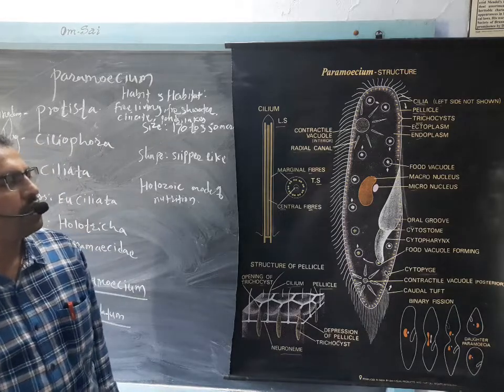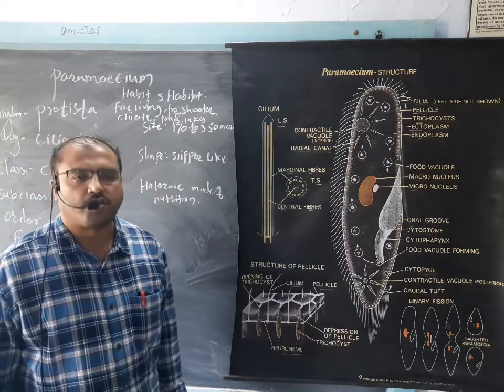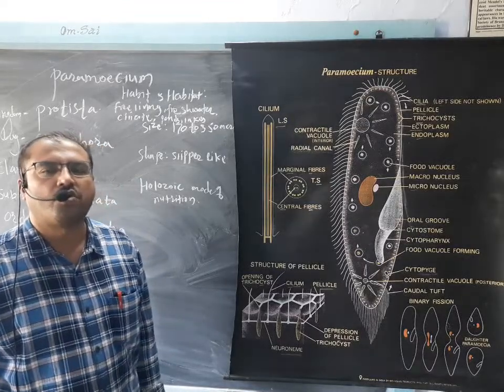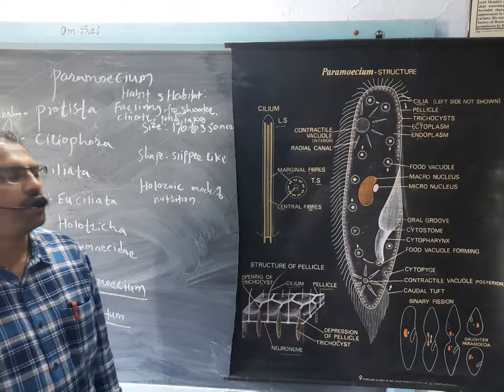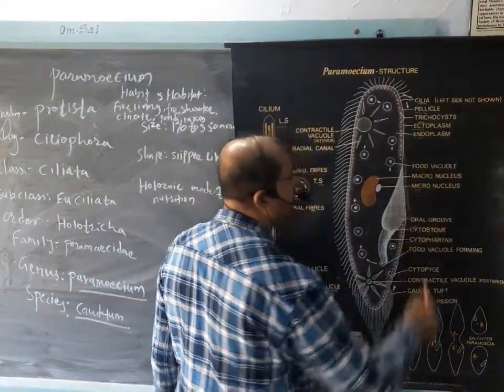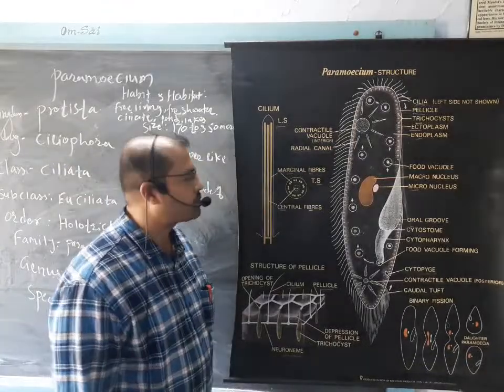It is the important nucleus in reproduction, whether by conjugation or binary fission. So this is the micronucleus, which carries the genetic information.